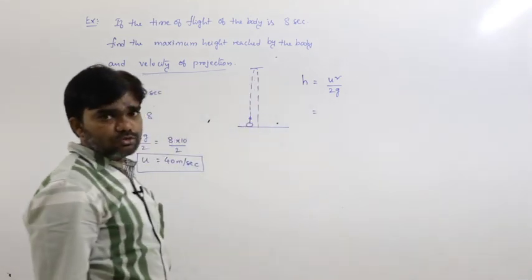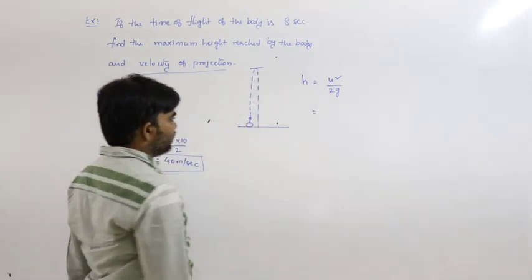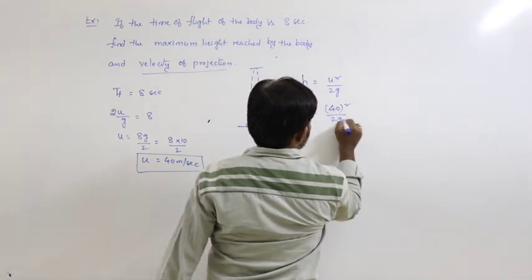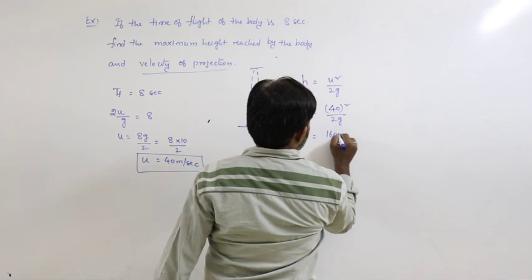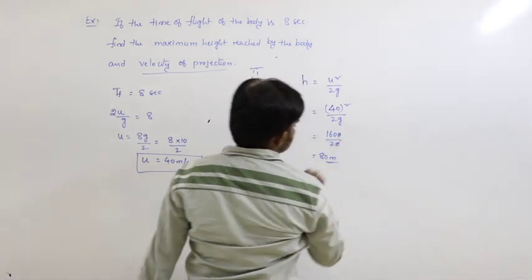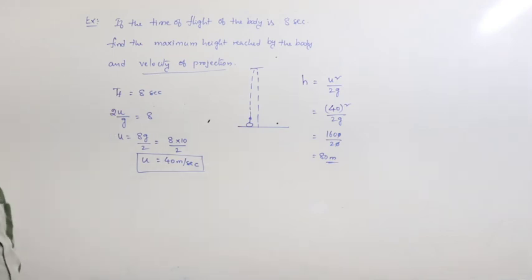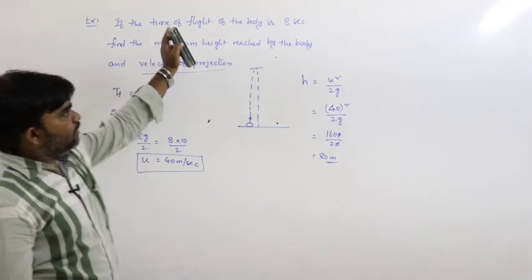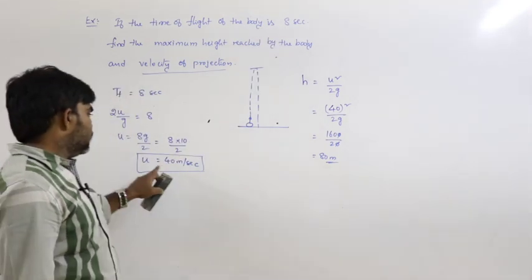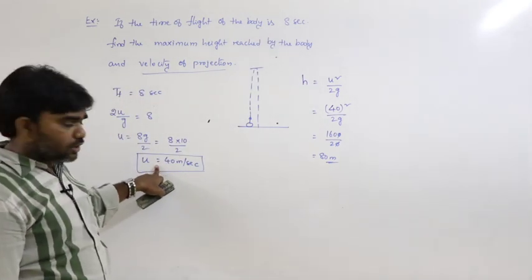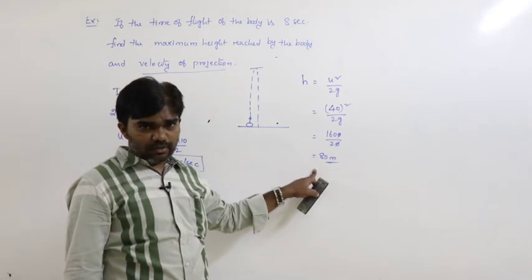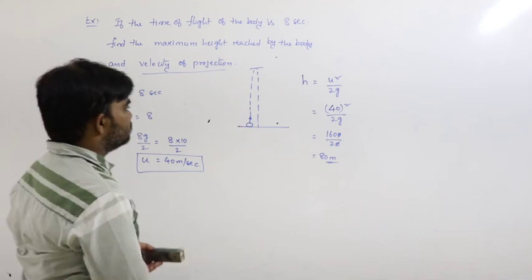Maximum height is equal to u square by 2g. The u value 40, whole square, divided by 2g. So, 1600 divided by 20. So, 80 meters. Here only the time of flight is mentioned in the problem. Then we can calculate the velocity of projection of the body and the height reached by the body. This is one more example.